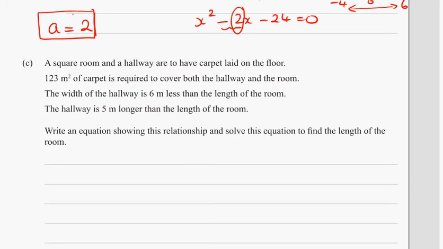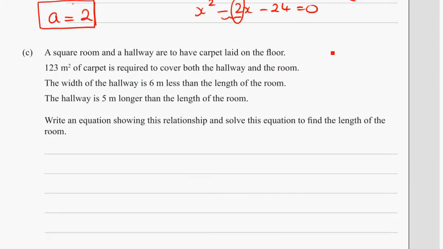Right, part C, a square room. In a hallway, I'd have carpet laid on the floor. The width of the hallway is 6 metres less than the length of the room. So we'll call the room x by x.